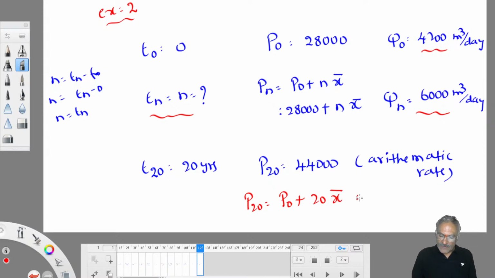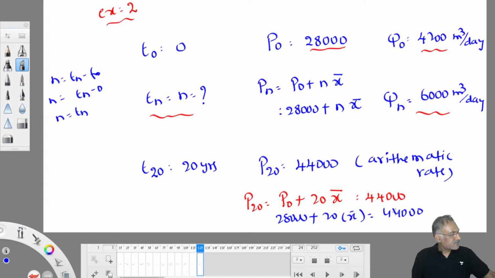So P naught plus 20 into x bar, which is nothing but 44,000. He has given that value. So it is increased at arithmetic rate. Can't you work out x bar? P naught is always constant, 28,000. Here also 28,000. It is 28,000 plus 20 into x bar is equal to 44,000. From this, can't you calculate x bar? You can calculate. Okay?